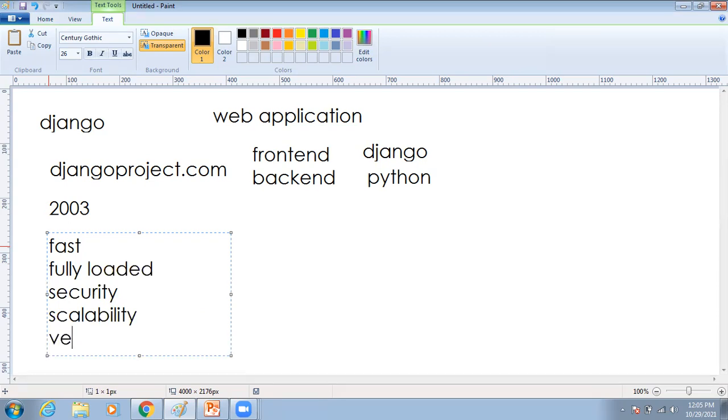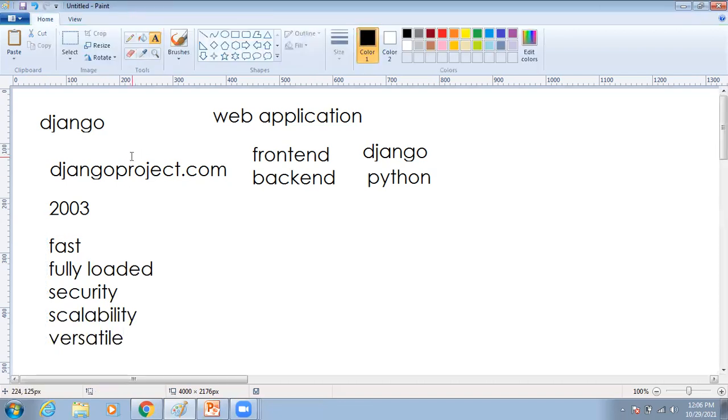And the last one is versatile. Versatile means by using Django, we can develop small scale to large scale applications. We can develop any kind of applications: e-commerce, static, dynamic, any kind of application by using the Django framework. These are the important features of the Django framework.